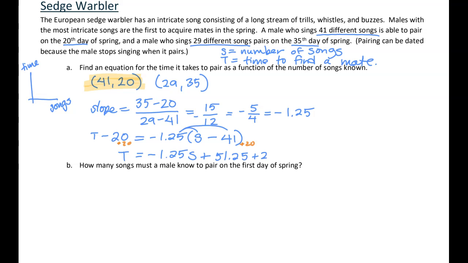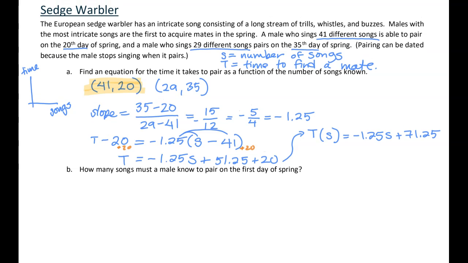And then don't forget about that plus 20 on the end. So my final answer, and I'm going to go ahead and use my function notation as well. So this is T, time to pair as a function of S, equals negative 1.25s plus 71.25. And that is our final equation, or what we would call our model, because it's modeling the relationship between time to pair and number of songs.